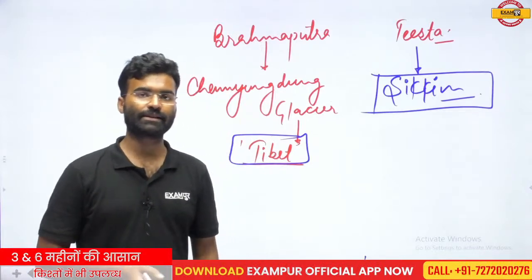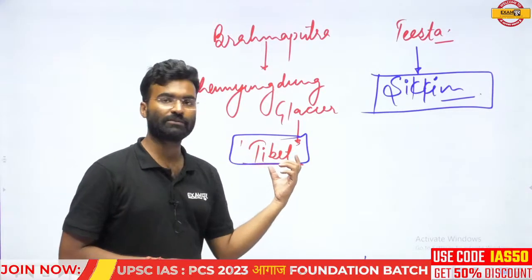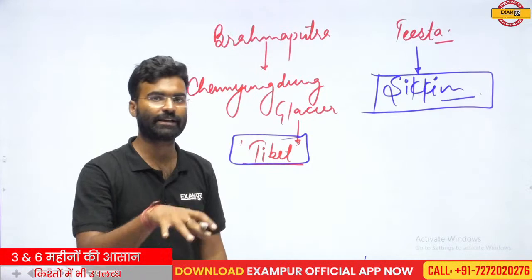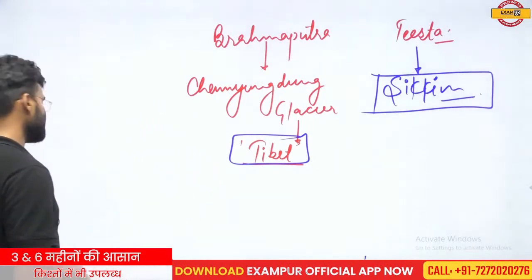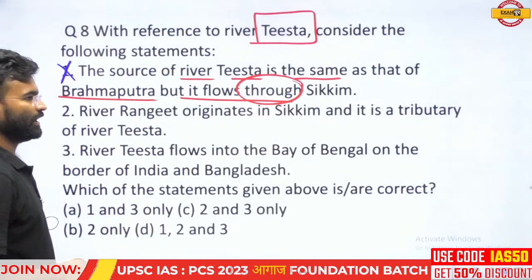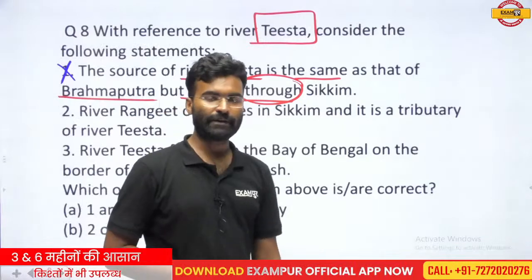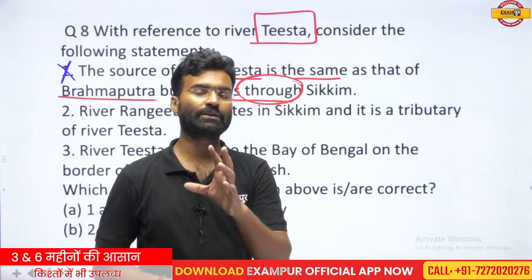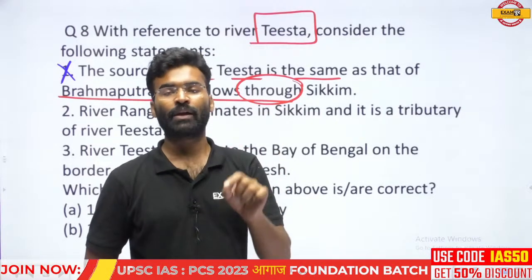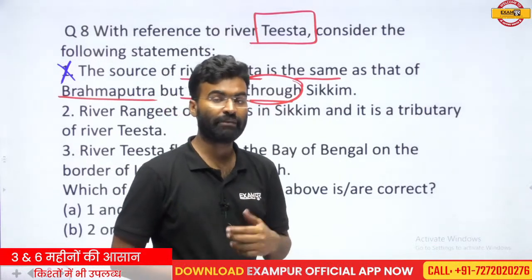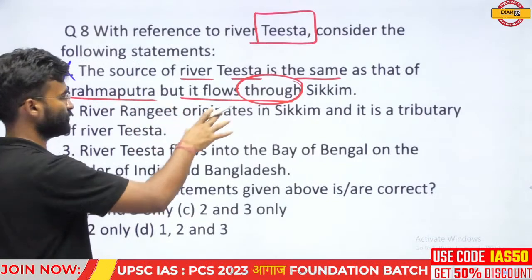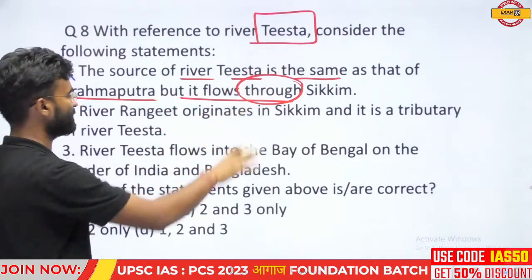The origin places are not the same, because one is originated from Tibet in the Trans-Himalayan region, and the other is originated from the Himalayan region in the Sikkim. So both do not have the same origin point. So the first statement is not correct. Prima facie, if you don't have the understanding of the map when you study the drainage system, then you will make such a mistake. So this statement is not correct. The origin points of both rivers are not the same.